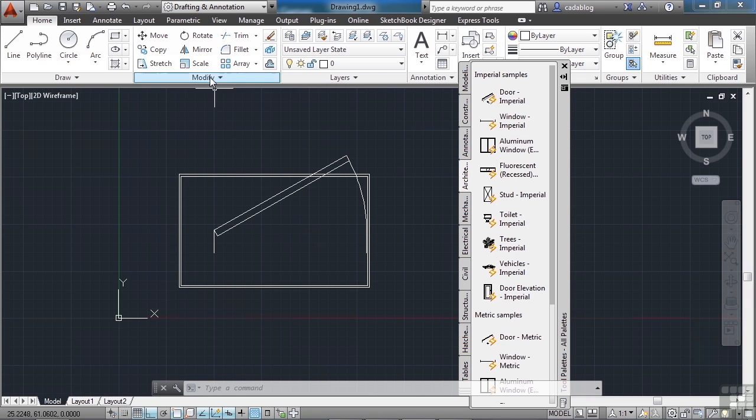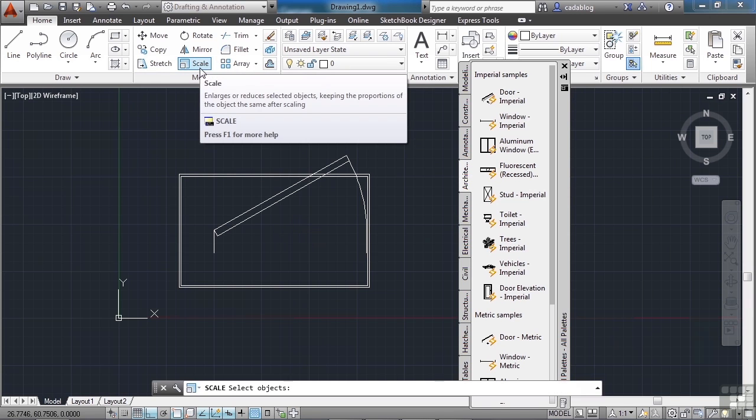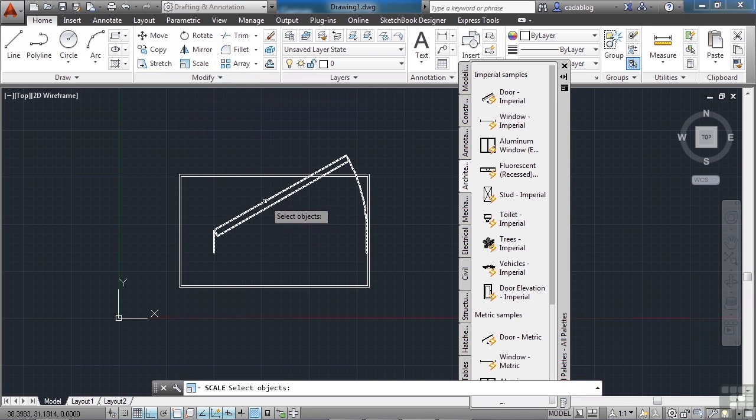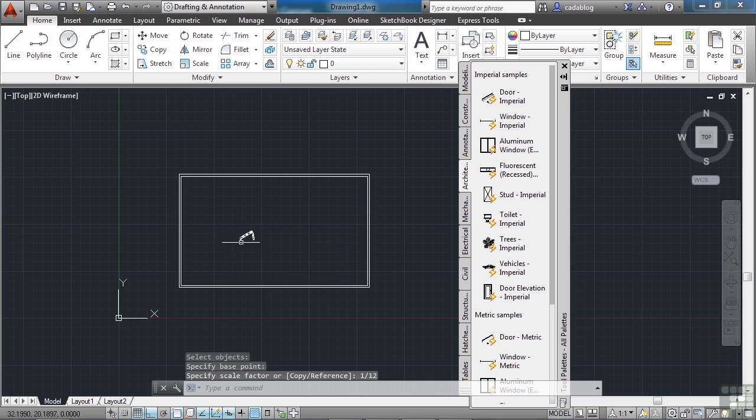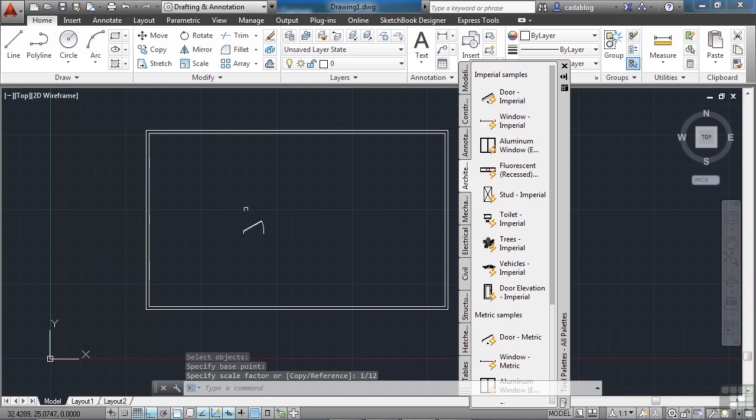So we're going to use the Scale command, start it up right here in the ribbon, click the door, press Enter, pick a point anywhere near the door, and then put in 1/12. Press Enter. Now the problem is the drawing we're using here was set to feet, and the block for the door was set to inches, and so AutoCAD automatically scaled it. It's our fault, not AutoCAD's.